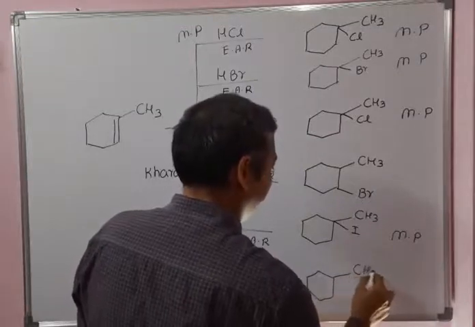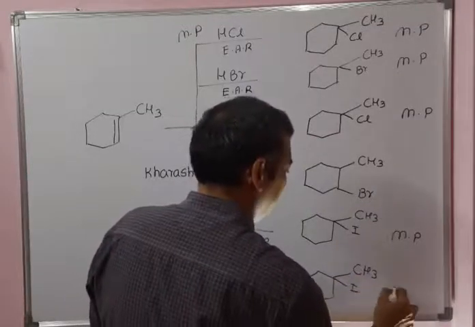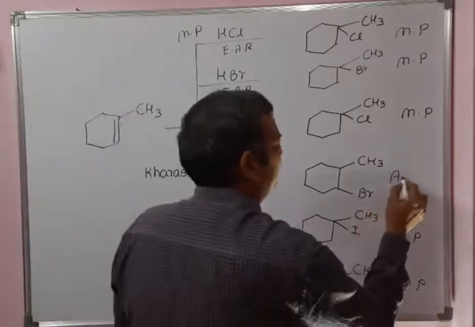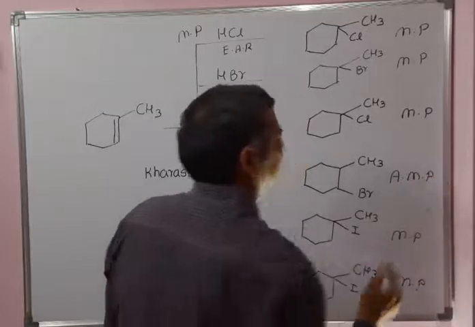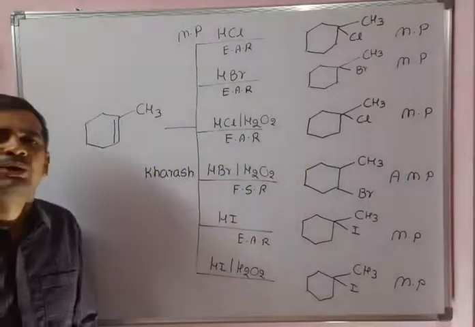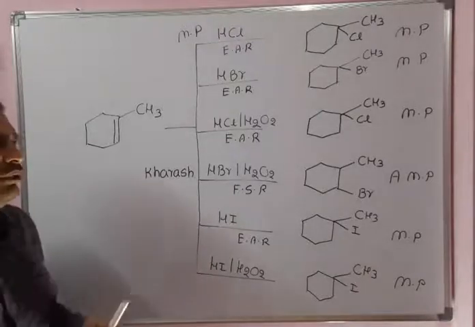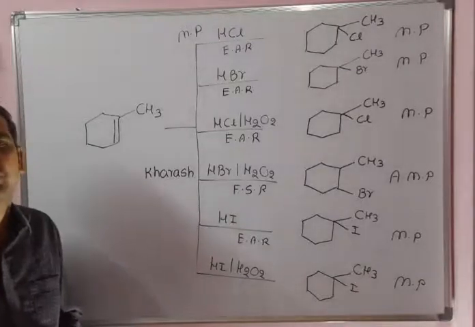Markovnikov product will be formed. The negative part of the reagent will attack at the carbon having less number of hydrogen atoms. Only in one case is the anti-Markovnikov product formed. So this is about synthesis of alkyl halide from alkene by using the Markovnikov and anti-Markovnikov rule.